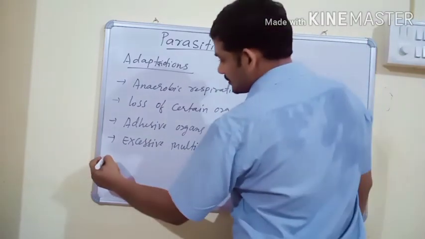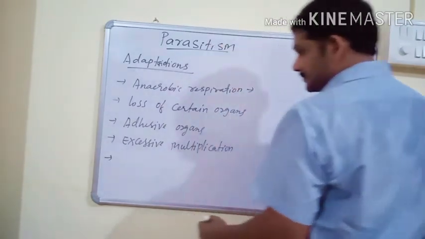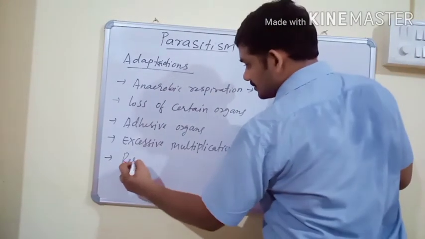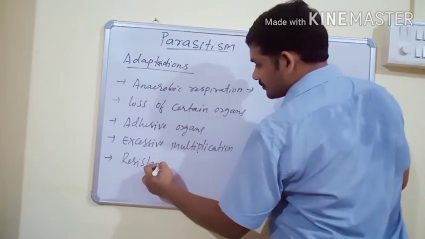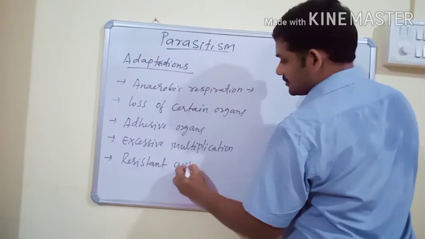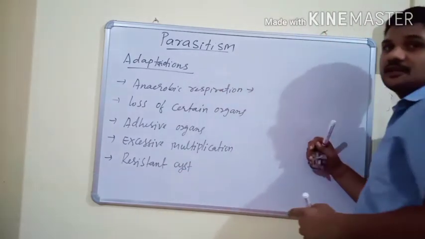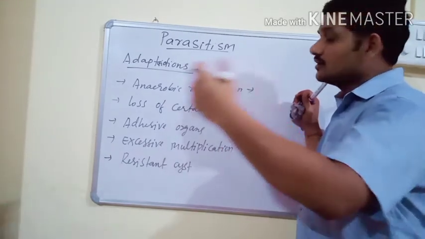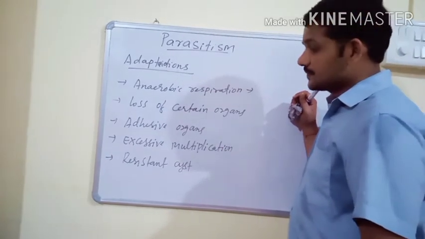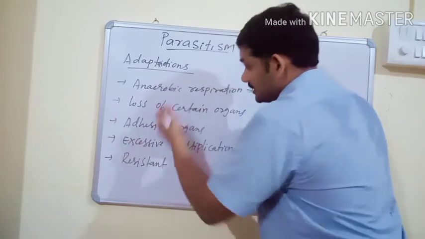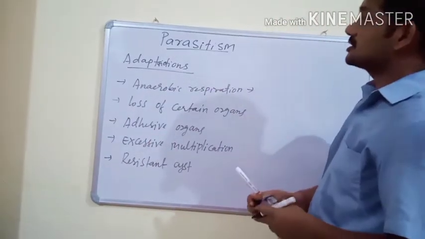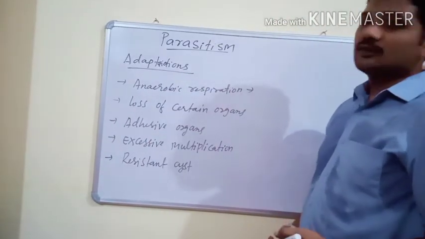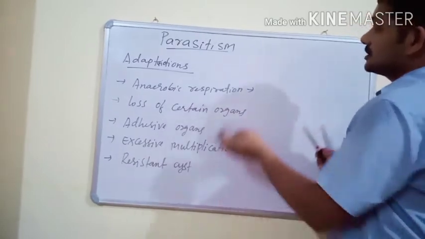Next, presence of a resistant cyst, and this cyst is usually useful to carry their new offspring to new host organisms. So these are some of the adaptations present in parasitic organisms.